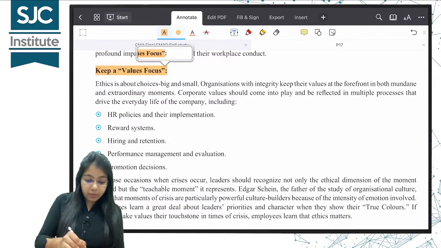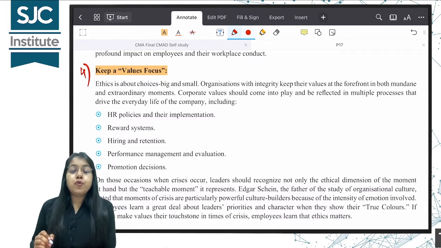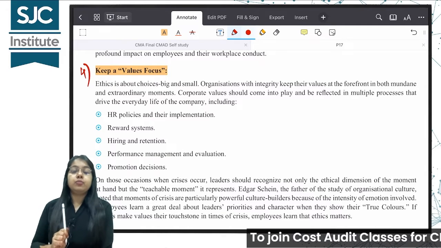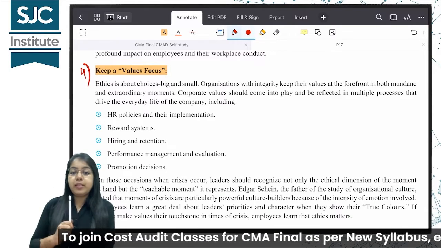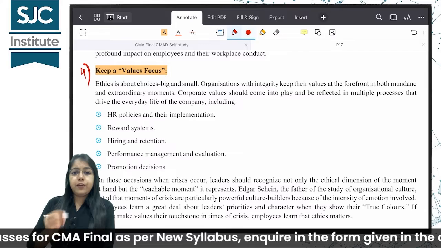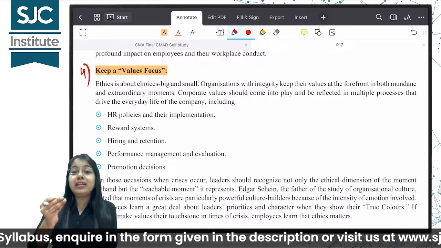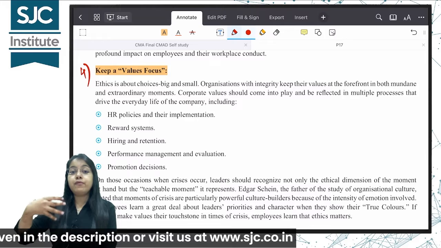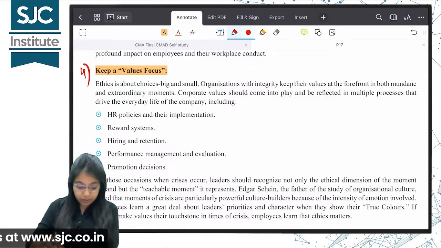Point number 4 is keep a values focus. Keep a values focus means the leaders, the senior management, and even the lower level management, they should never waver away from the ethics, from the values. Even in times of crisis, even in the smallest mundane decisions, day to day decision, जो इतना material भी नहीं है, उसमें भी focus किस पे होना चाहिए? Values पे होना चाहिए. So when you have a value focus in your organization, ethical risks will automatically reduce.